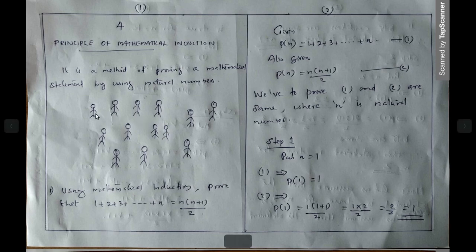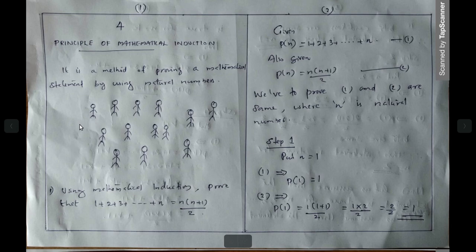So this person is going for the second show, and arbitrarily you imagine that the next one is also going. This idea is kept in your mind, and without asking him, you approach the next person and ask where he is going. Then he replies he is going for the second show. Then mathematically this idea brings us to the conclusion that the entire group is going for the second show. This is the idea behind this chapter, Principle of Mathematical Induction.